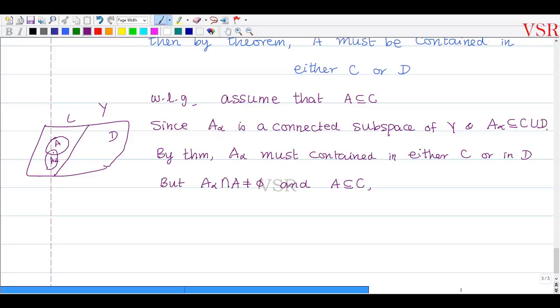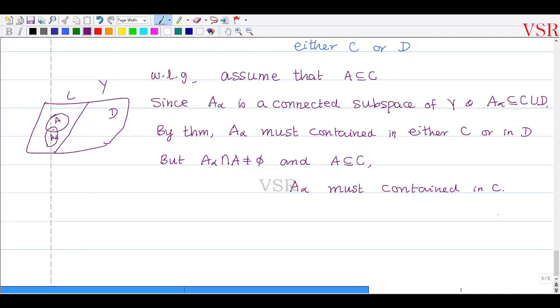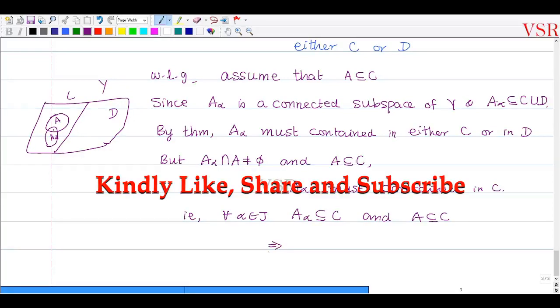Okay, so since A alpha intersection A is non-empty and A is completely contained in C ஆக இருக்கிறதுனால then A alpha must be contained in C. C ல தான் இருக்க முடியும். Okay, that is, இதுக்கு என்ன அர்த்தம்? For every alpha belongs to J, A alpha which is contained in C and A is contained in C. So this implies that இதுல இருந்து என்ன தெரியுது அப்படின்னா A union, இது எல்லாத்துக்கும் யூனியன் எடுக்கிறேன்.